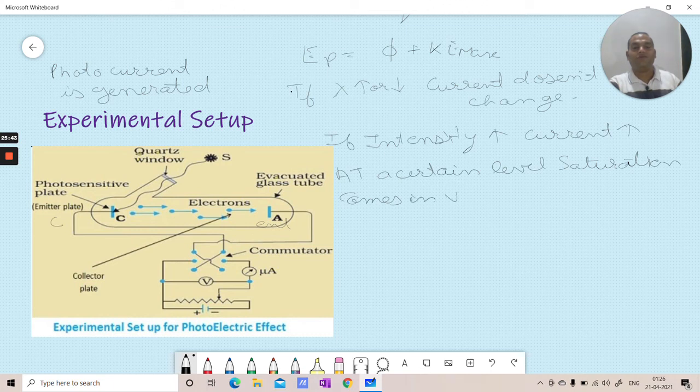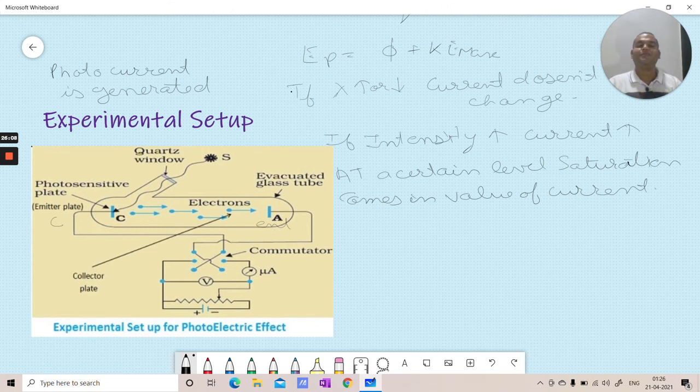So it is not the case that if you keep on increasing the intensity, you will be able to empty the metal of electrons. No, it will not happen. There is a certain amount of free electrons which you can remove with that energy, and only those electrons can move on.